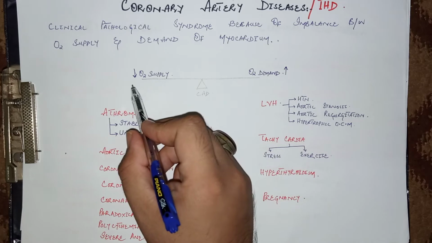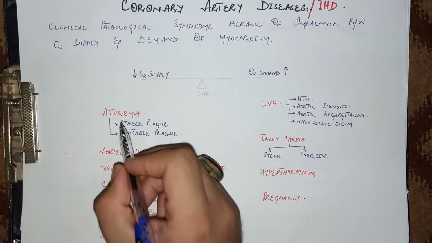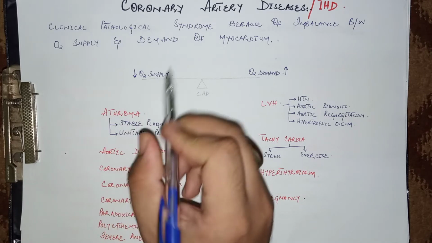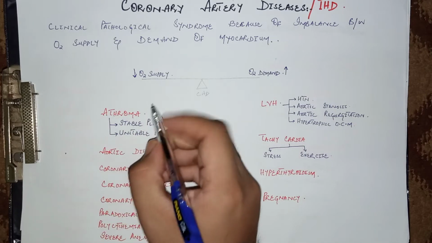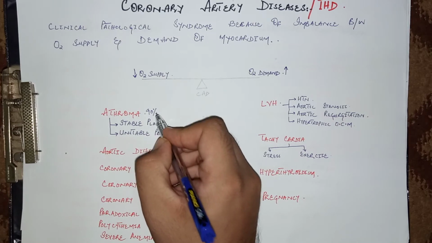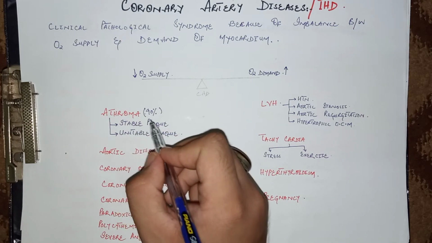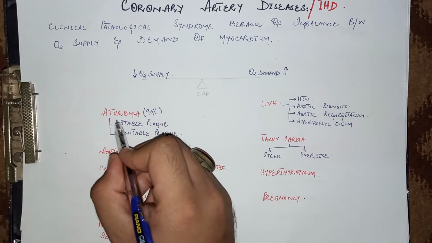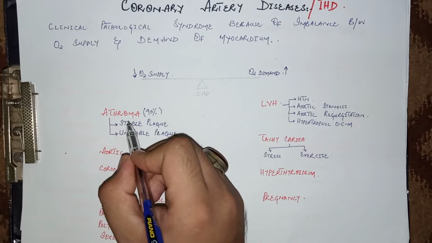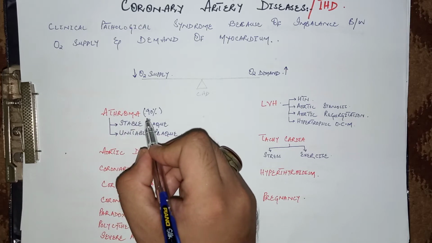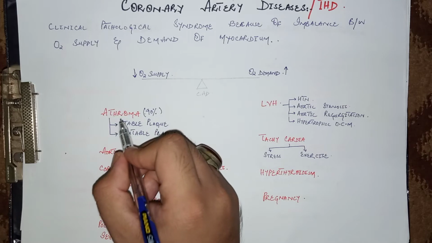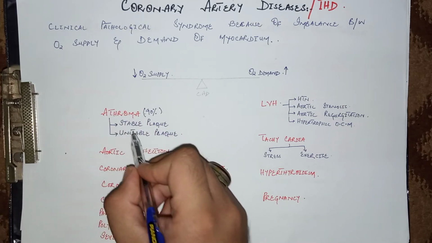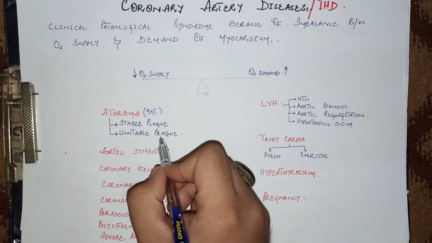So, what are the causes of decreased oxygen supply? The most important and the most common cause, in 90% of the cases of coronary artery diseases, is atheromas. So atheromas, or the atherosclerotic plaques, constitute 90% of coronary artery diseases. These are basically fibrofatty plaques which are formed within the intima of the blood vessel, and the disease is called atherosclerotic disease. These atheromas are subclassified into stable plaque or unstable plaque.